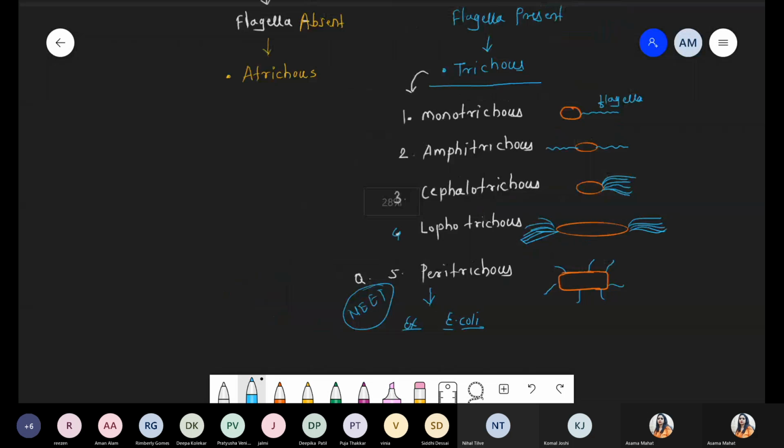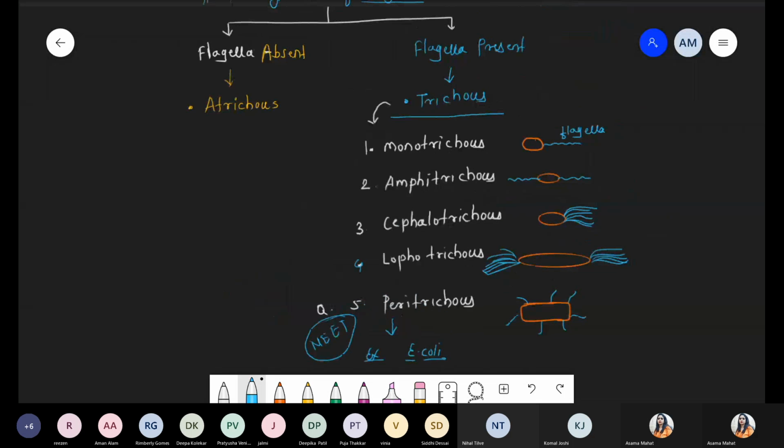We are talking about flagella. If flagella are absent, it is called atrachus. If flagella are present, it is called trachus. One flagellum: monotrachus. Two flagella in opposite directions: amphitrachus. Many flagella, but only at one end of the bacteria, only one side, called cephalotrachus. A bunch of flagella at two ends is called lophotrachus. And if flagella are present on the periphery, on the surface, such a condition is called peritrachus, and the peritrachus condition is present in the E. coli body.